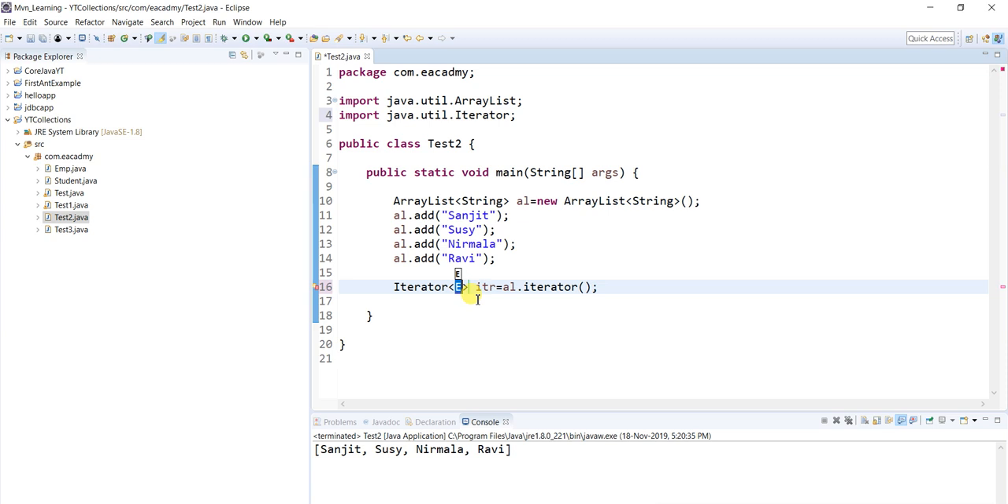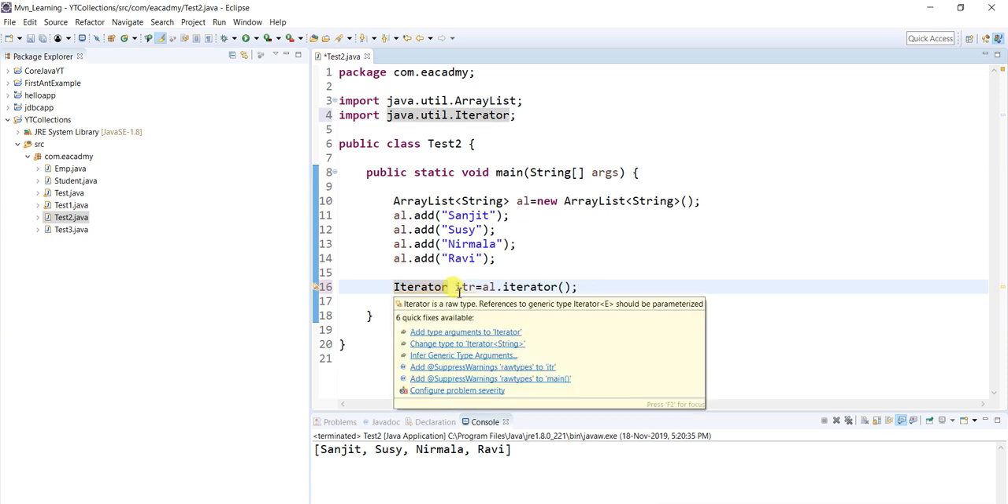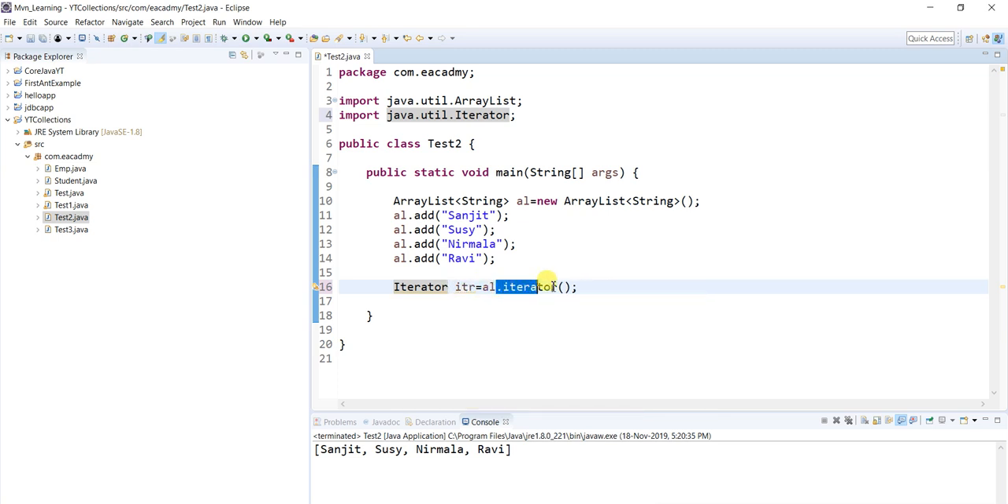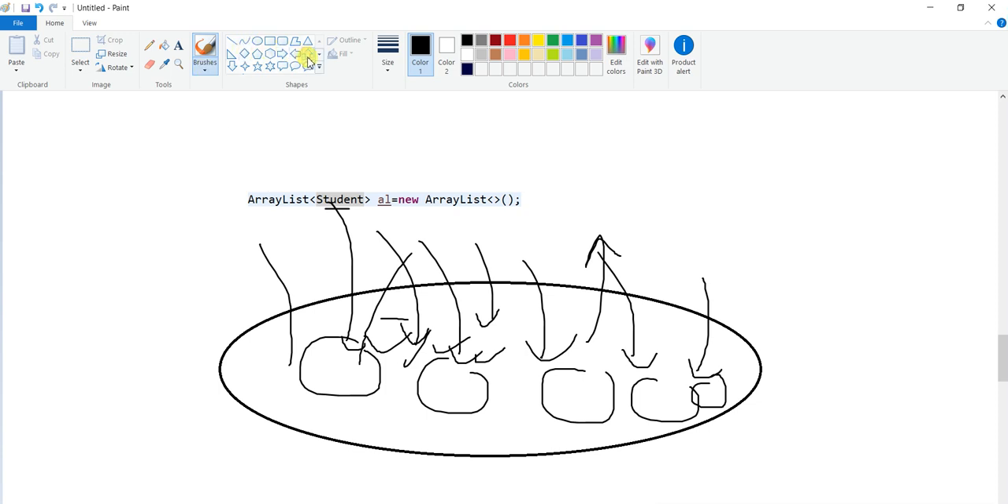Okay, so iterator is there. You can make a generic iterator as well as a normal iterator. So I am just making a normal iterator. So Iterator itr equal to al dot iterator. What is meant by this? Array list has a method called iterator, and this iterator method's return type is iterator. Now, iterator is nothing but like a cursor. Using this iterator cursor you can read the data. By default this cursor is pointing to this location. You have to move this cursor here. So this is called hasNext, is it having something or not.